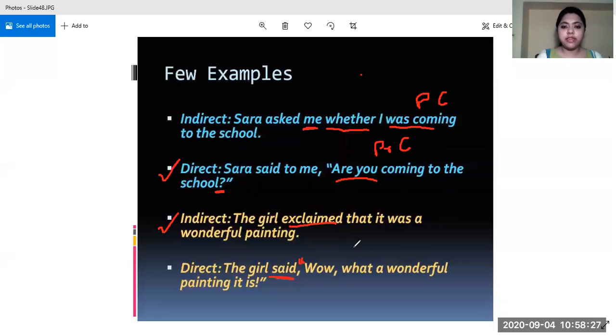How do we say when we have to exclaim such a thing? So we say like this: wow, what a wonderful painting it is. Okay, then we place an exclamation mark and close the sentence with the inverted commas. This is the way of converting an exclamatory sentence which is given in indirect speech, when you are asked to convert it into direct speech.